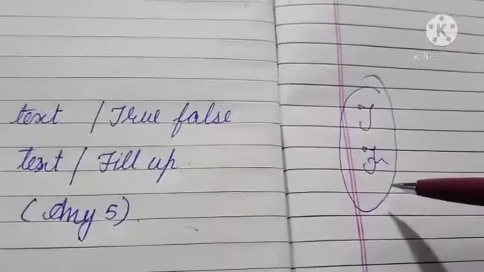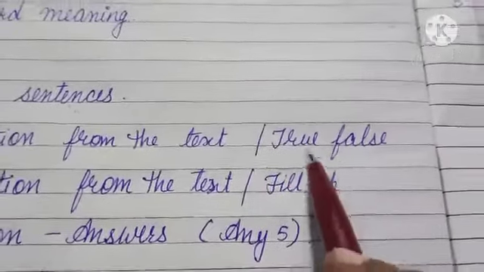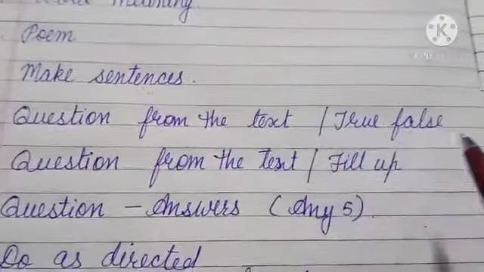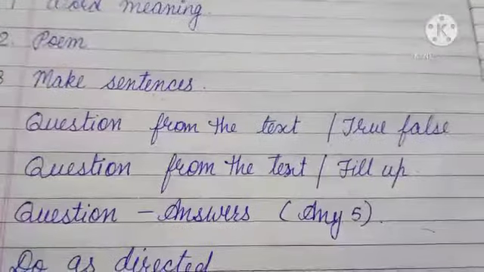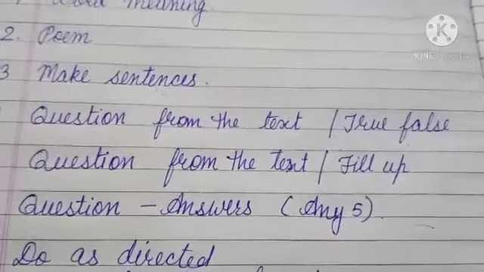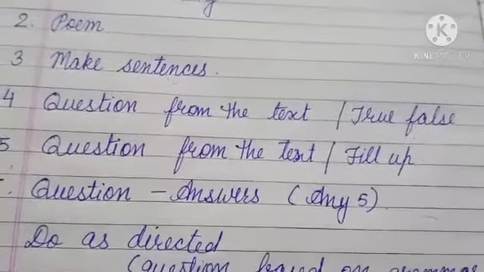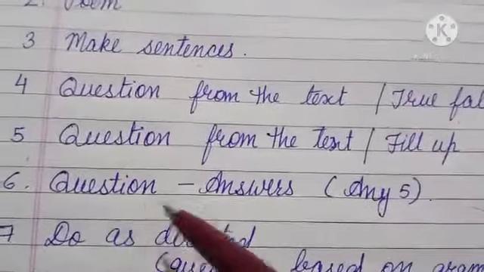you are in class 3. You can very well write true and false. So you have to write the complete word. T and F will not work. Okay, T and F will not work. You have to write the complete word, true and false, for it. Understood? So now the next question and answers.